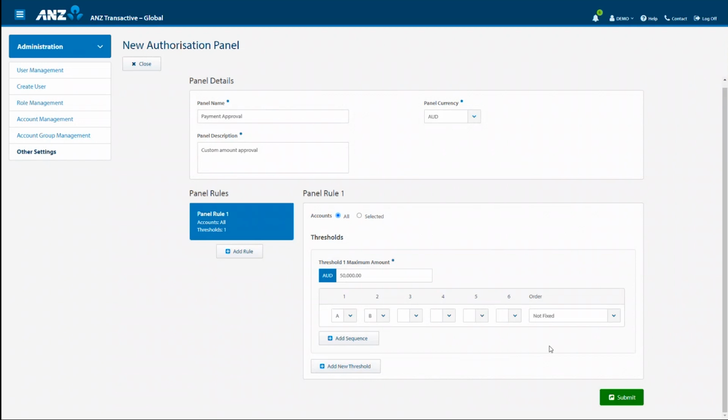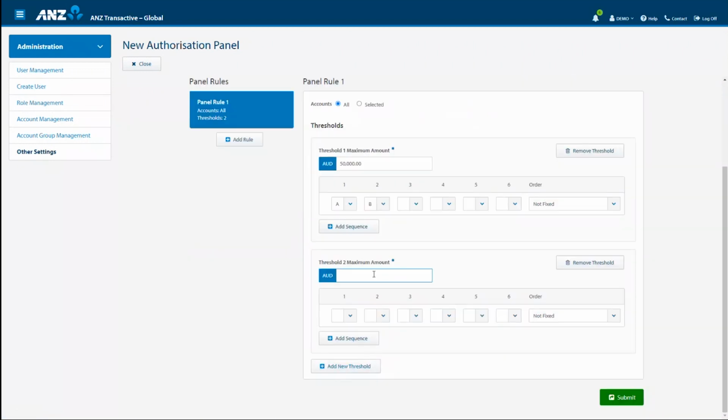We also need to add the threshold for amounts of up to $100,000. Select Add New Threshold and add the $100,000 into the amount field. Now add the panel detail.